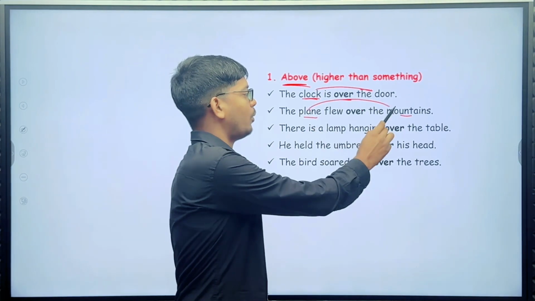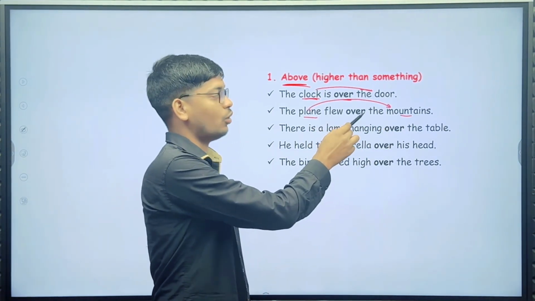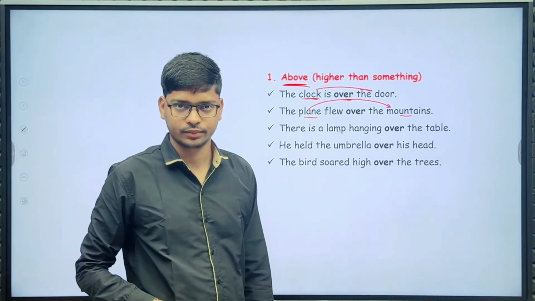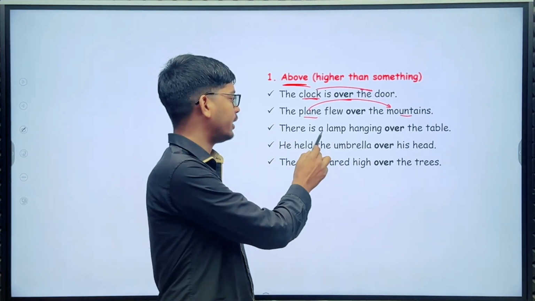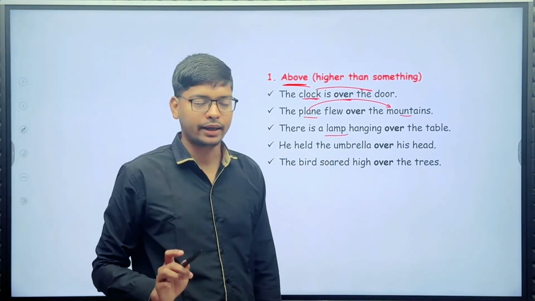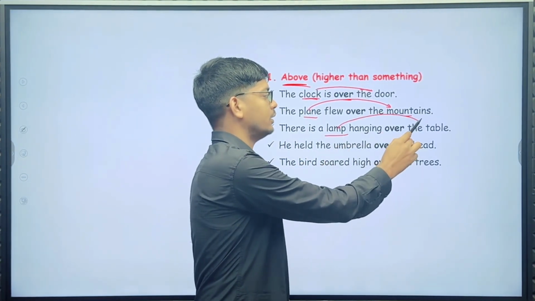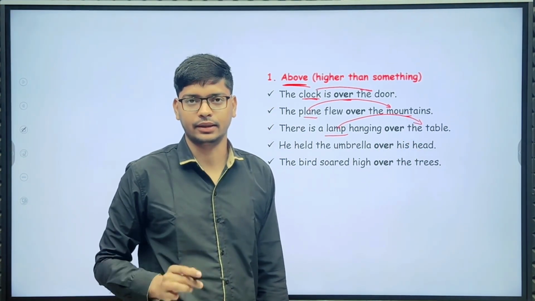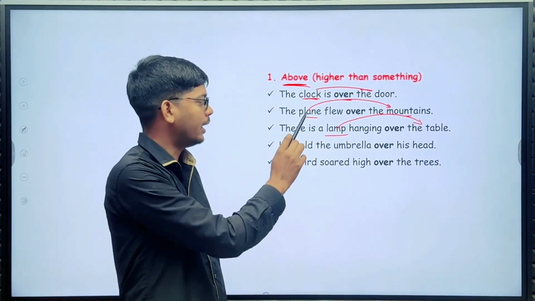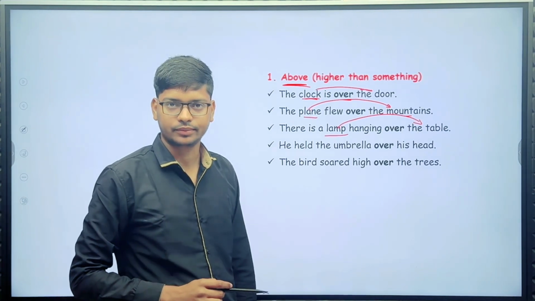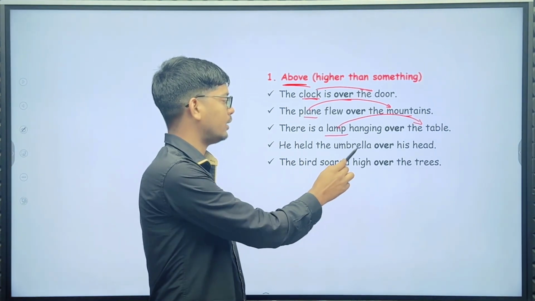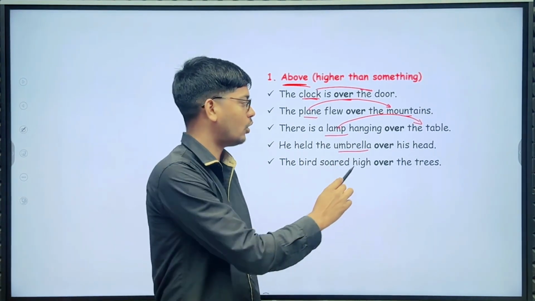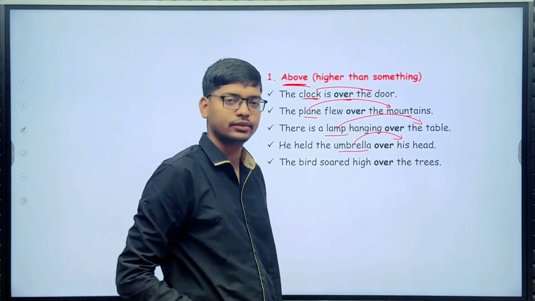So whenever something is higher than something, in that situation you can use over. The plane flew over the mountains. Next, there is a lamp hanging over the table. He held the umbrella over his head.